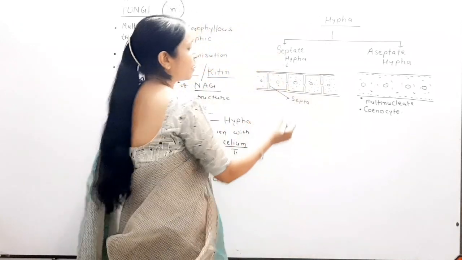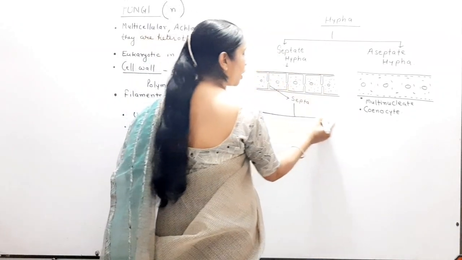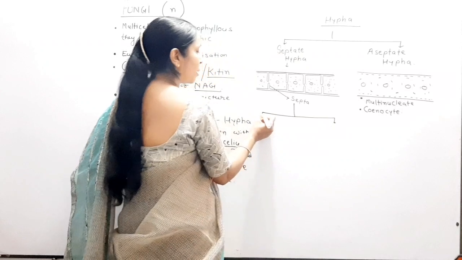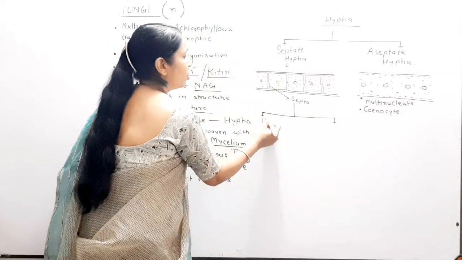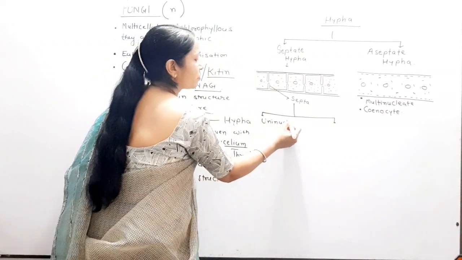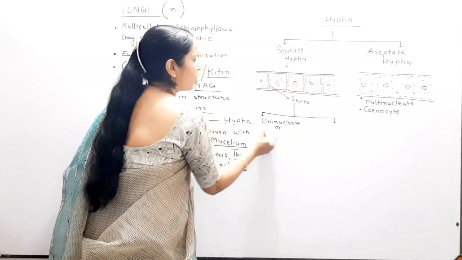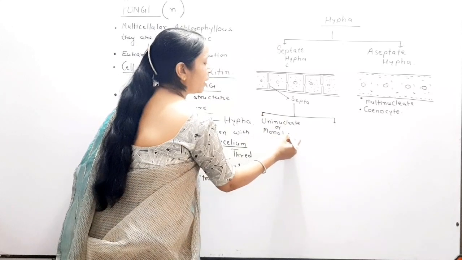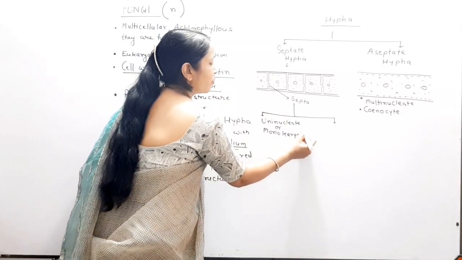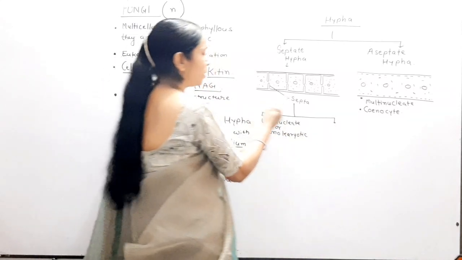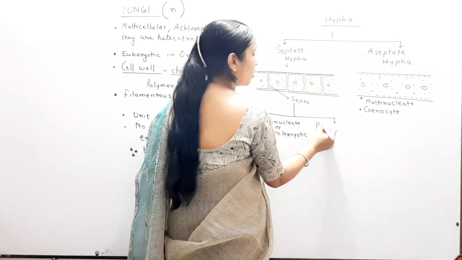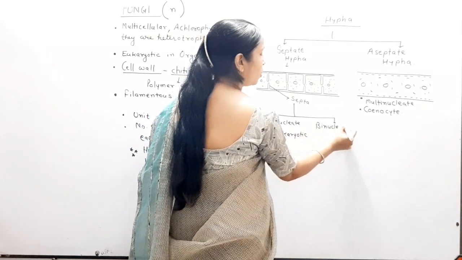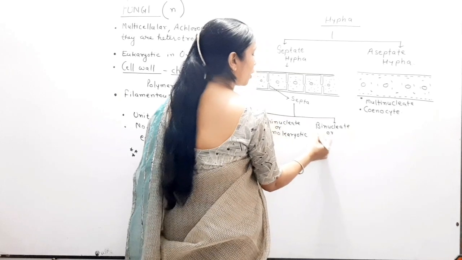Now the septate hypha is of two types. Either the septate hypha is uninucleate, or it is called monokaryotic. The diagram whatever we draw here is for the uninucleate condition, and the second condition is called binucleate, or dikaryotic condition.